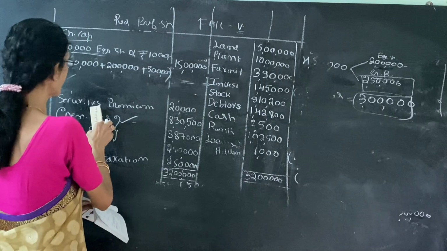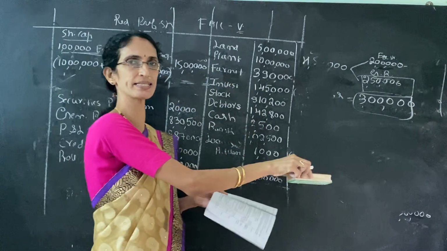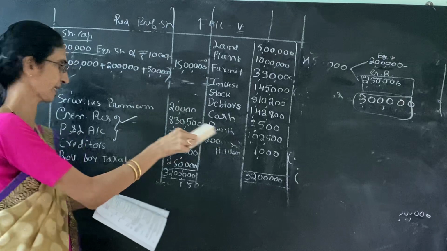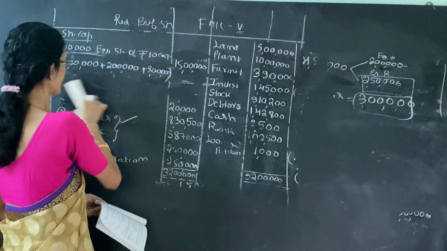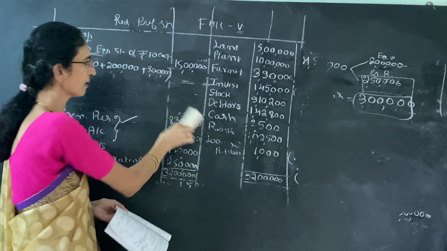Next, securities premium is also fully utilized in the journal entry for the payment of bonus shares. So it does not appear in the revised balance sheet.